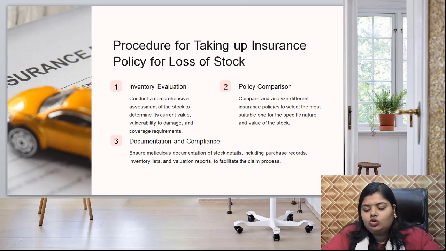Then do policy comparison. Compare and analyze different insurance policies to select the most suitable one for the specific nature and value of the stock. After that, go for documentation and compliance. Ensure meticulous documentation of stock details, including purchase records, inventory lists and valuation reports to facilitate the claim process.